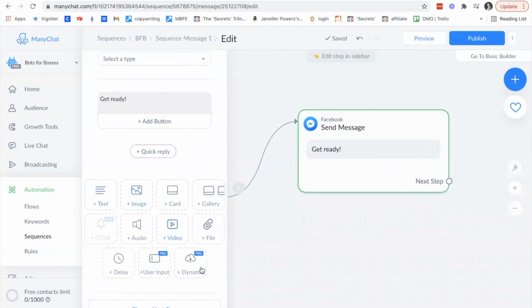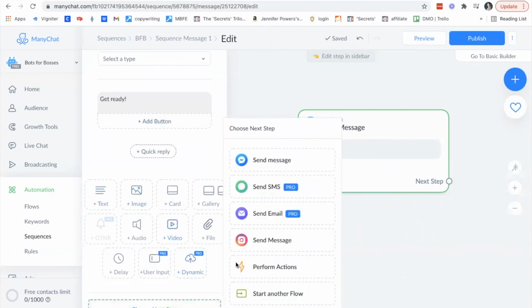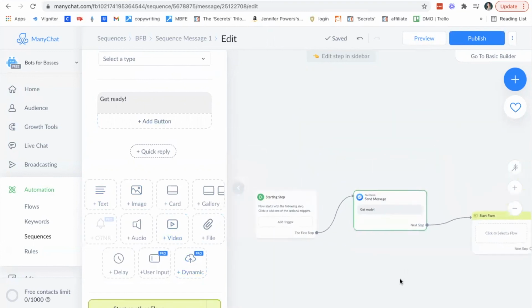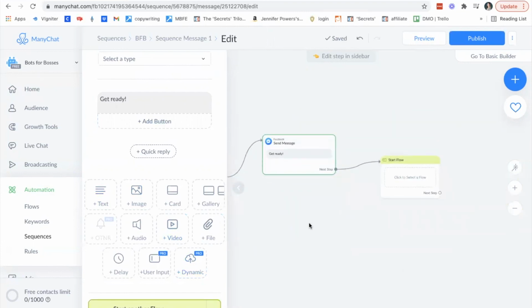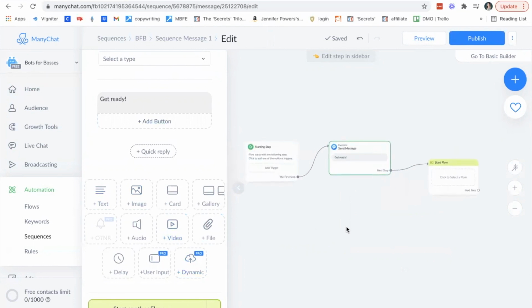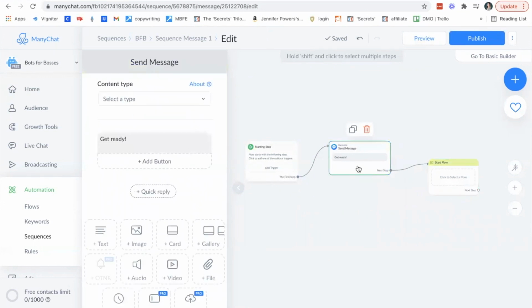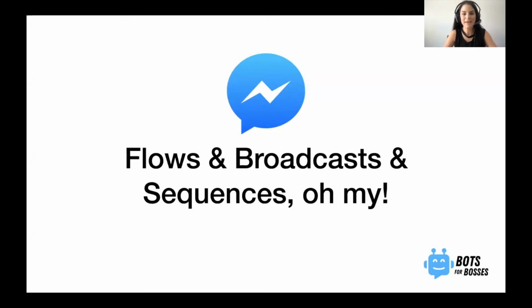And if you scroll to the bottom and you hit choose next step, you'll notice that you can attach a flow to this sequence. Again, really powerful, especially if you have messages that make sense to go out in certain sequences with certain offers that you have out there right now. And so you can do that. You can start a new flow or attach an existing flow, or you can continue creating your own messages this way.